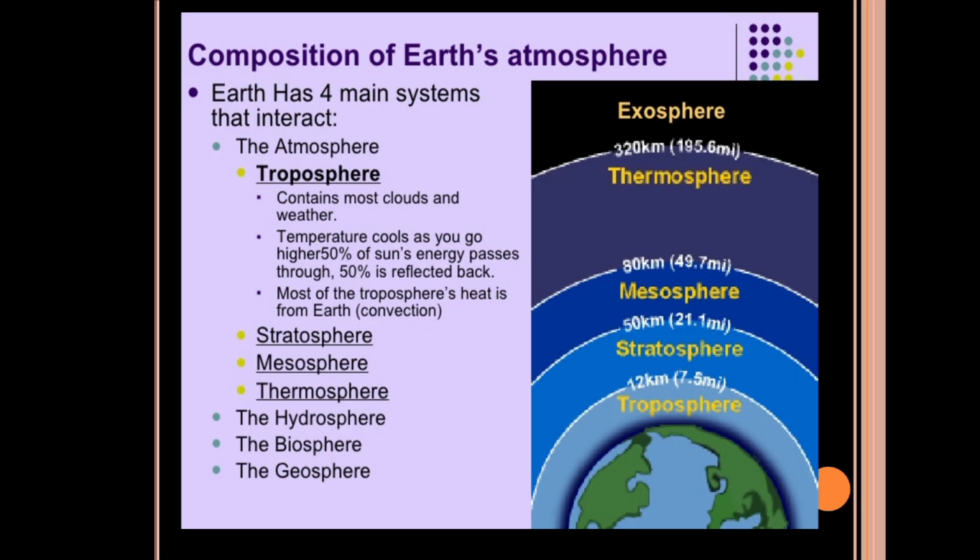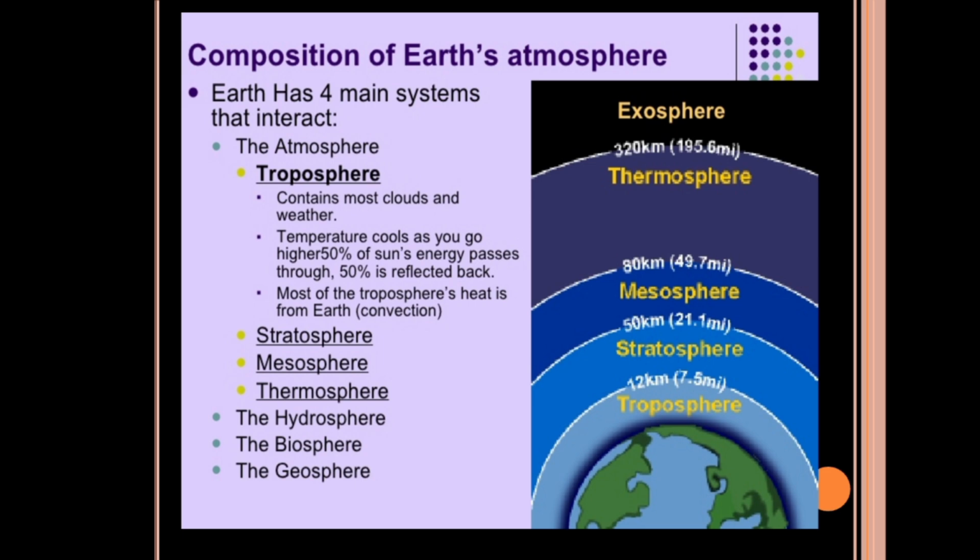In this picture, you can clearly observe the troposphere, which is surrounding the Earth atmosphere, up to 12 kilometers from the Earth systems. Then comes the stratosphere. Then comes the mesosphere, that is above the stratosphere. Above the mesosphere is the thermosphere.